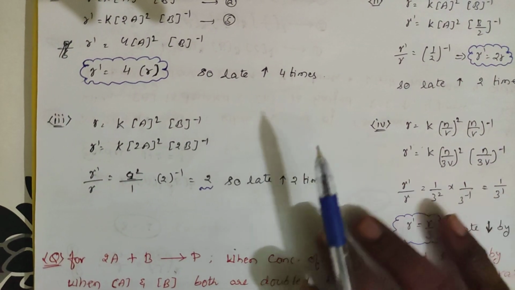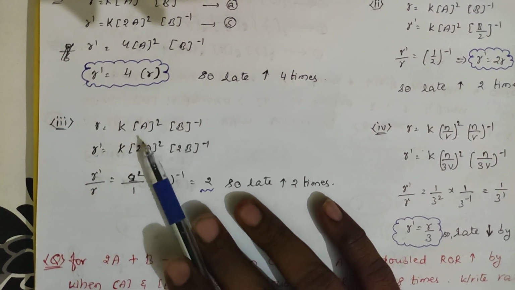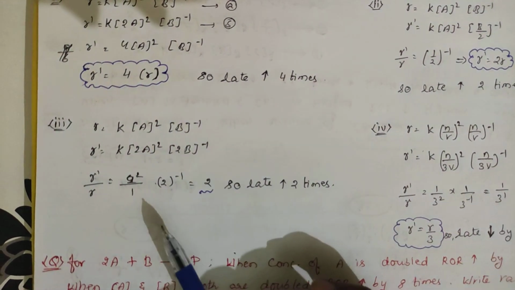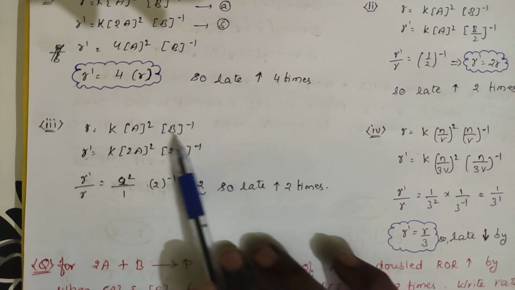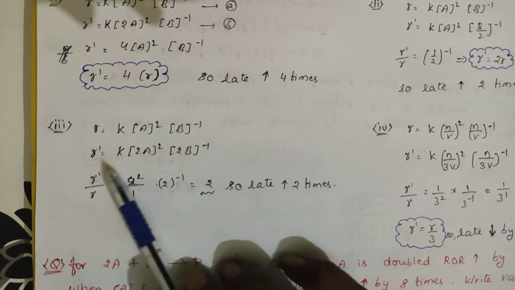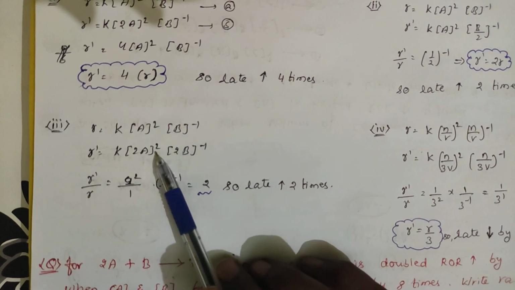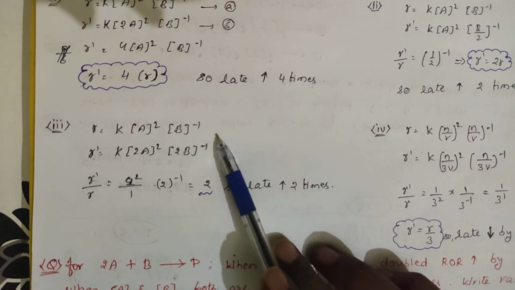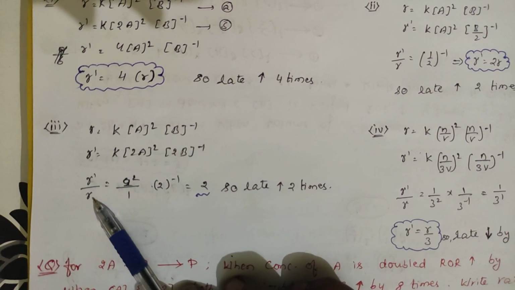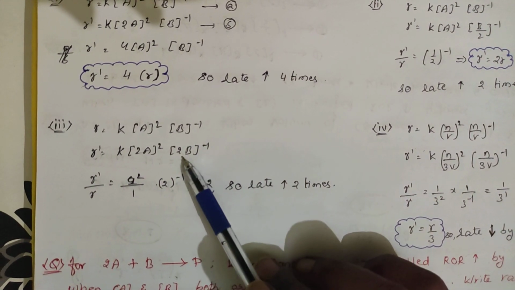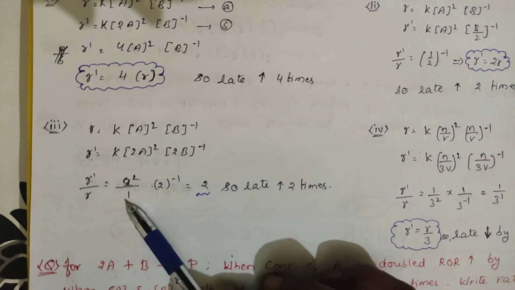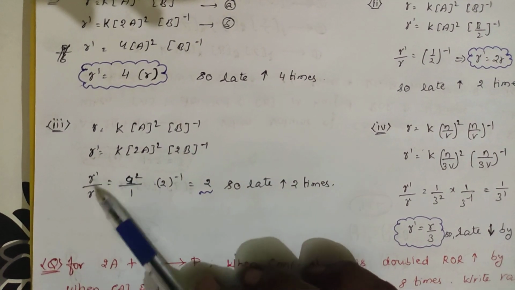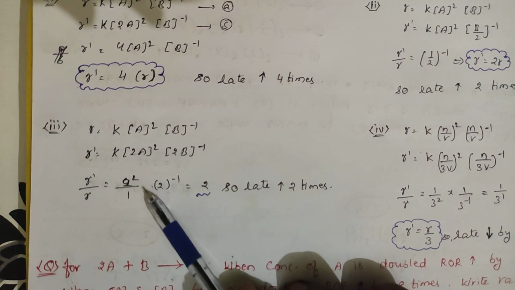For the third question, the concentration of A is doubled and B is doubled. The individual equation is R is equal to K A square B power minus 1, which we have got experimentally. And R prime has A doubled to 2A whole square, and B doubled to 2B whole power minus 1. So for R prime by R, the common terms cancel and you get 2 square into 2 power minus 1.